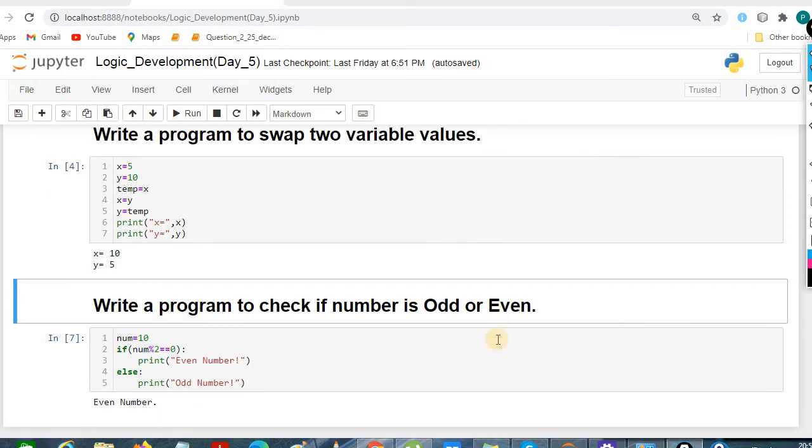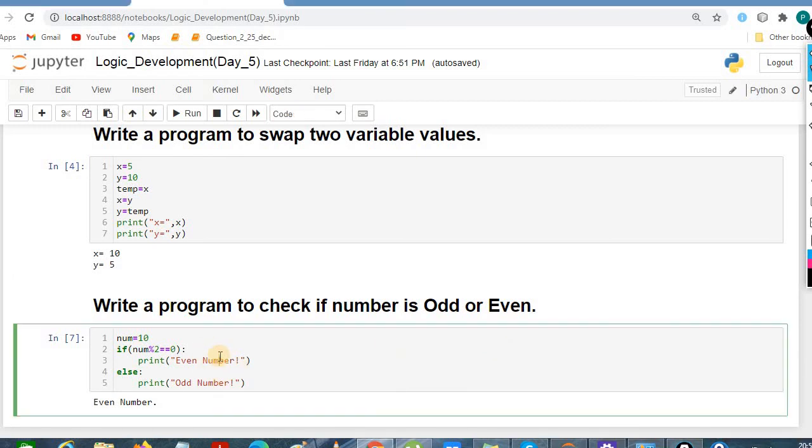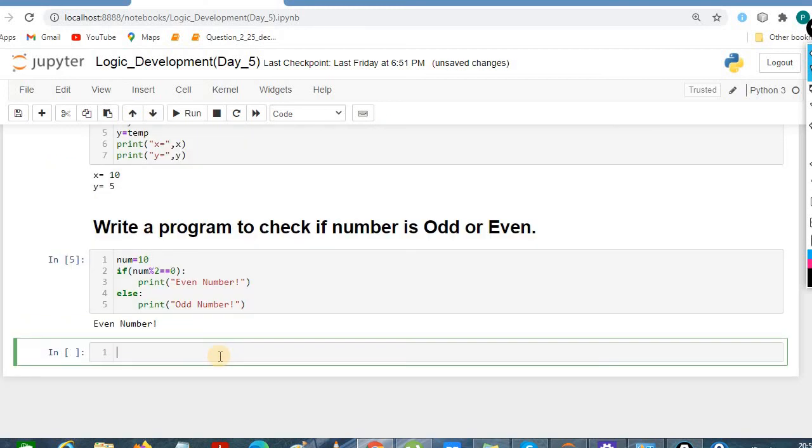Another program is, write a program to check if a number is even or odd. Everybody knows that an even number is one where, when we divide by 2, the remainder is 0. If the remainder is not 0, that's an odd number. We studied since our childhood that if a number is completely divisible by 2, that's an even number. If a number is not divisible by 2, that's an odd number. The same way we are considering 10 here as the number, and if we divide it, we get the result as an even number, because we know 10 is an even number.